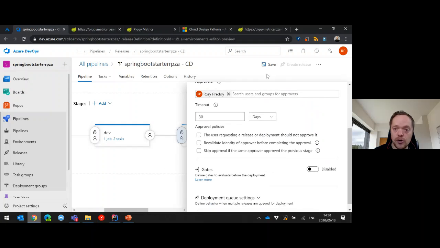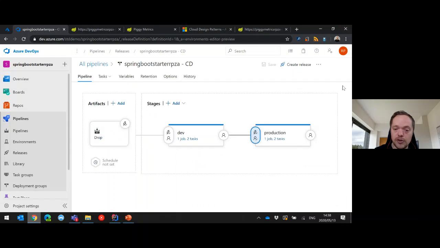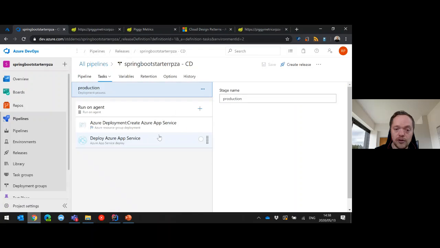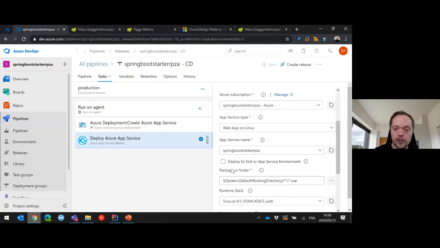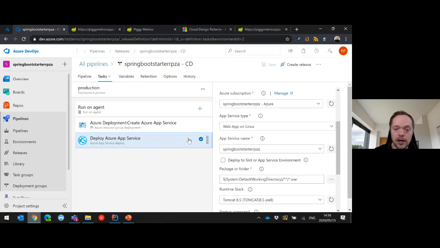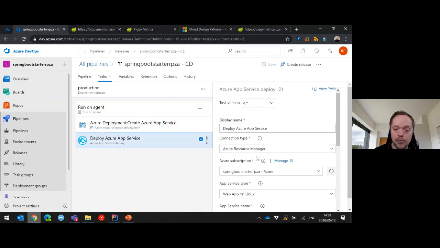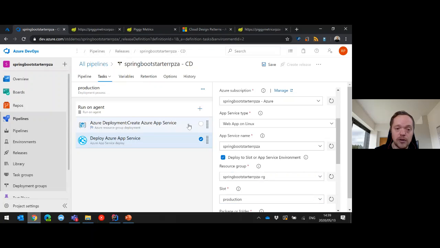I also want to make sure that this one uses the same deployment slot. Remember, application servers get deployment slots. So you can actually go into view the stages here, deploy app services, and I can just specify a new deployment slot if I wanted to, create app services here. I can create a deployment slot here, deploy to slot or deployment slot environments and production. So I can save that.